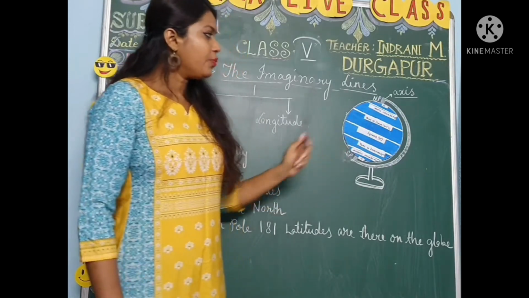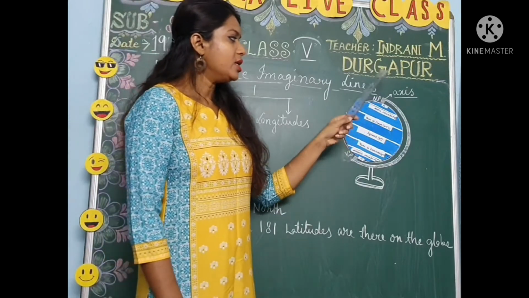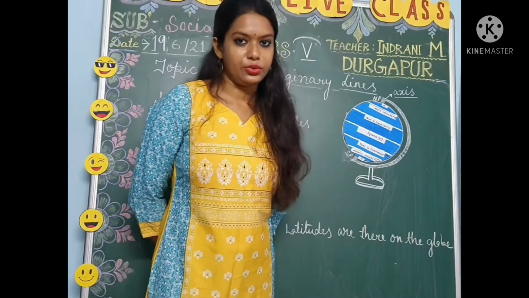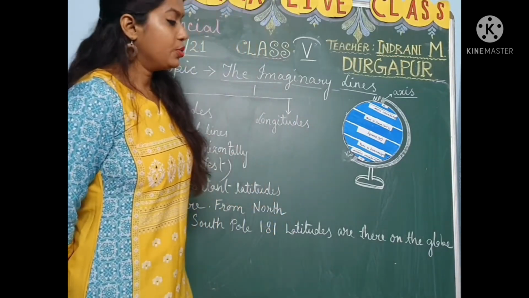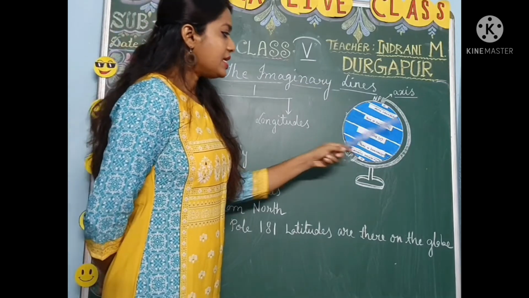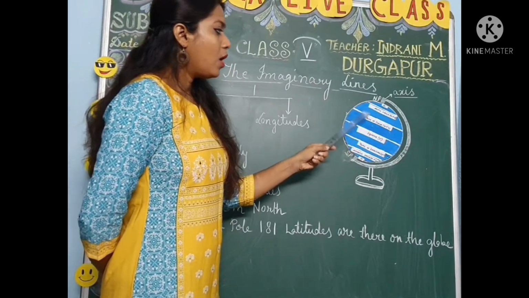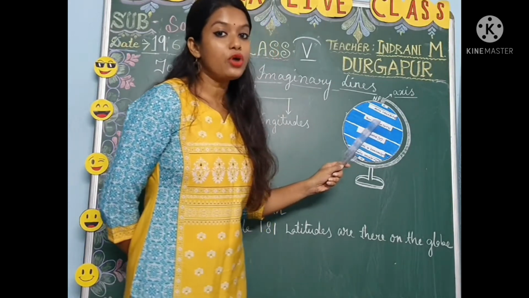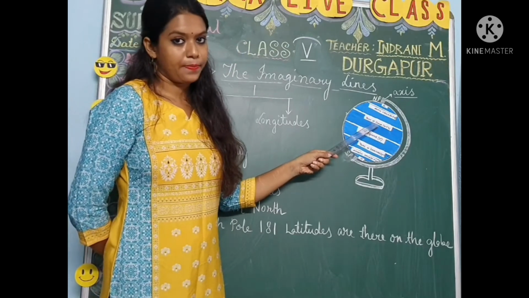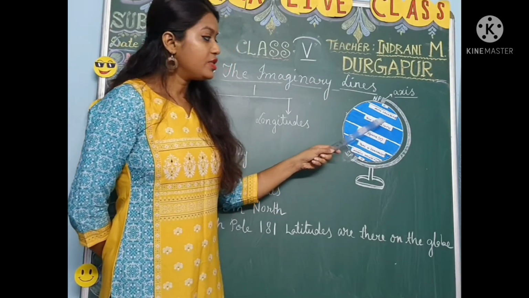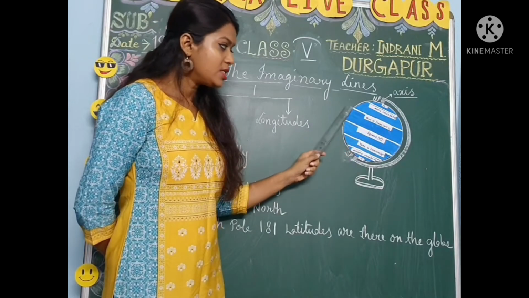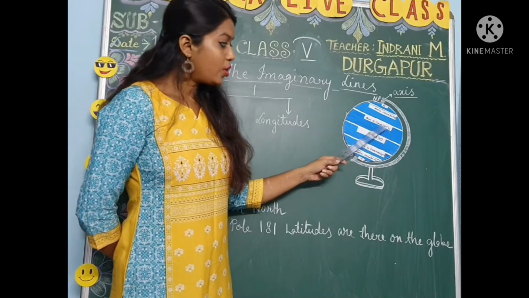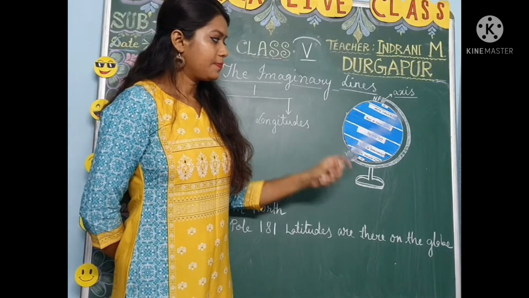In between the Equator and the North Pole, there are 2 other important latitudes. The latitude which runs from east to west at 23 and a half degrees north is called the Tropic of Cancer.